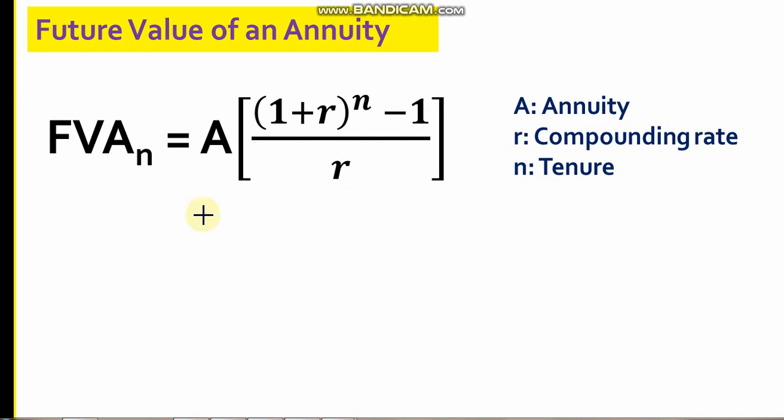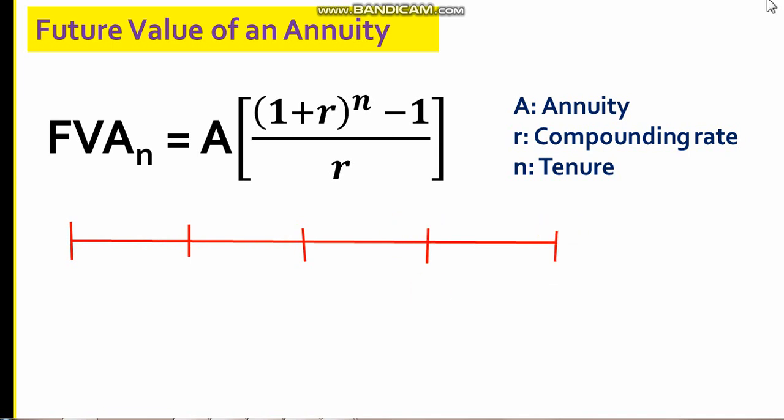Now how does it actually work? Let us draw a timeline, as we have always done. Suppose this is my timeline and these are my years. This is today, that is time 0, this is 1, this is 2, this is 3, and this is 4.